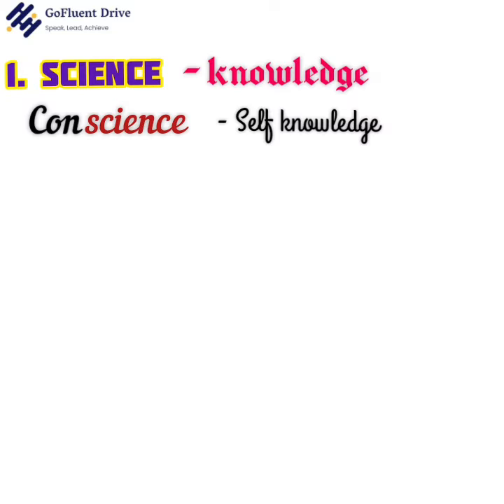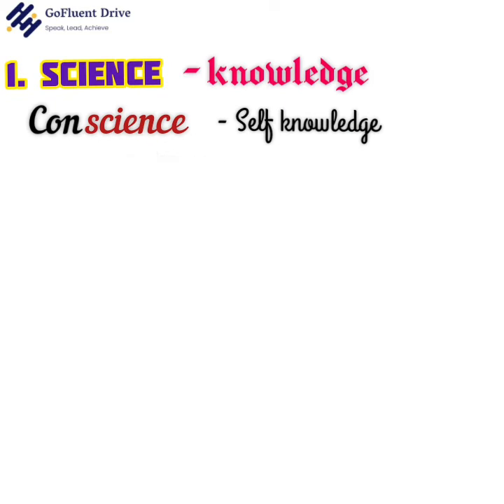Can we differentiate conscience and conscious? Yep. We have discussed that conscience is self-knowledge, right? So, what about conscious? Conscious is a person who is completely aware of things, whatever is happening around. Conscious is being vigilant and alert. Thus, conscious means being aware. I think you have got the difference, right?